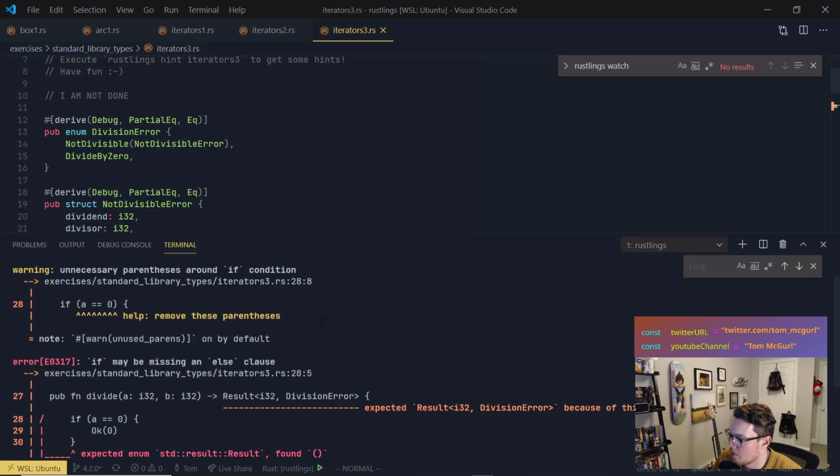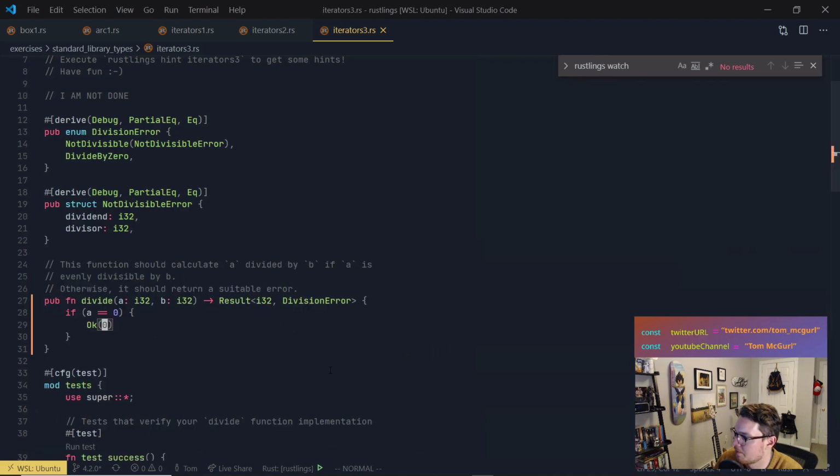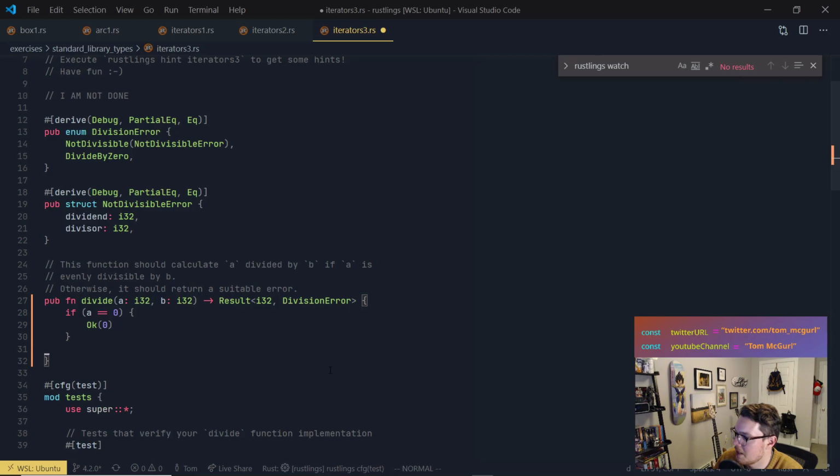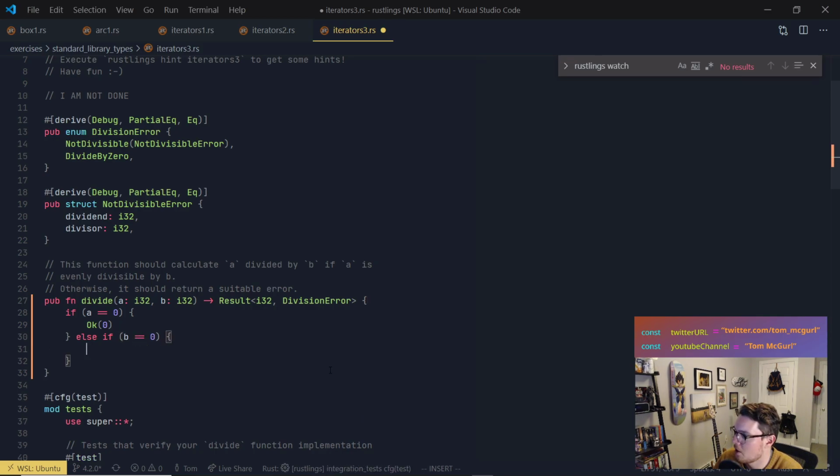Oh, we have to make sure we return the correct type. So if b is 0, right? We can't divide by 0. We don't want to return Ok, we want to return the error.